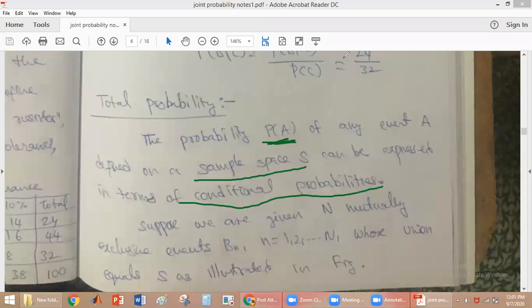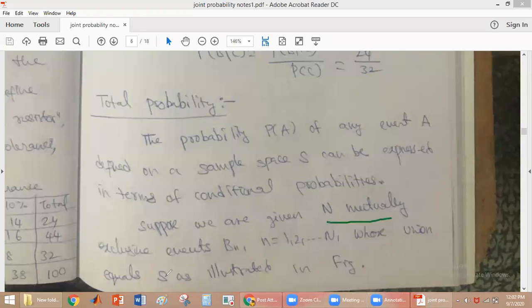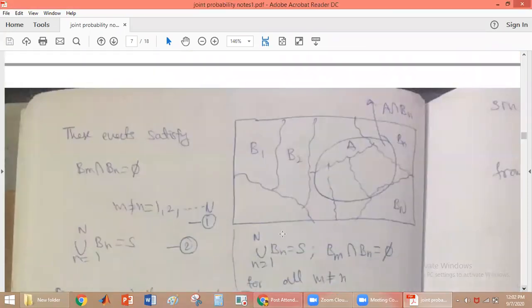So to do this, we consider n mutually exclusive events B_n, where n varies from 1 to capital N. This is shown in the Venn diagram like this. These are n mutually exclusive events, meaning that there are no common elements between any two events. So these events satisfy that.